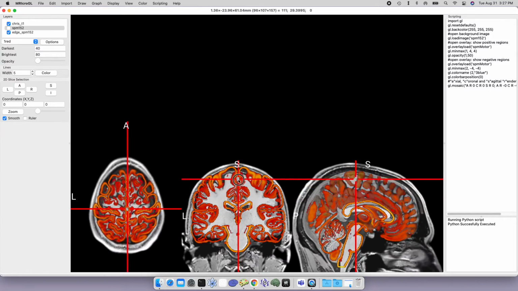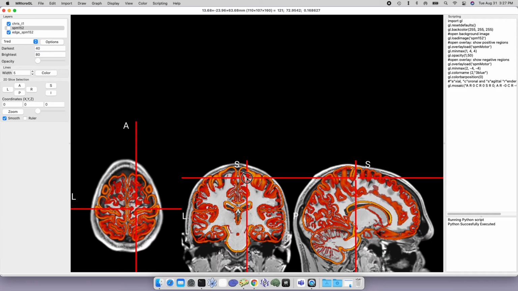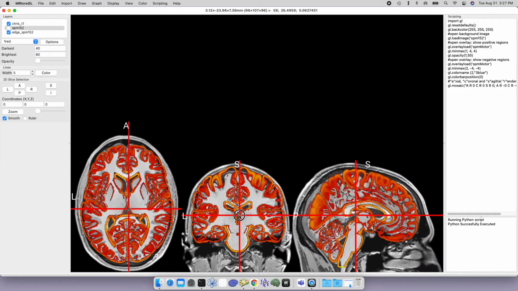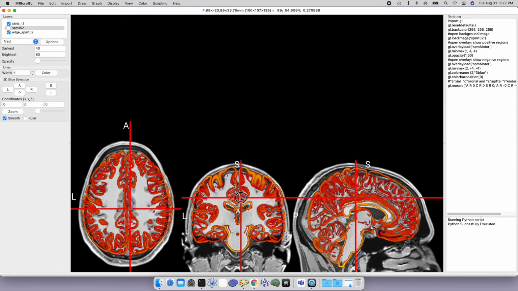And you can see the size and shape of the Chris T1 image relative to the SPM average-sized brain image. So that's the Find Edges feature. So that's a really nice, useful feature that we have in this new version of the software.